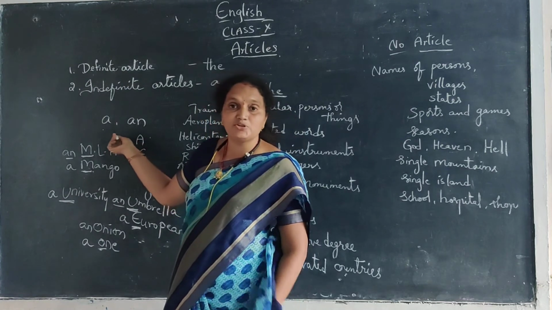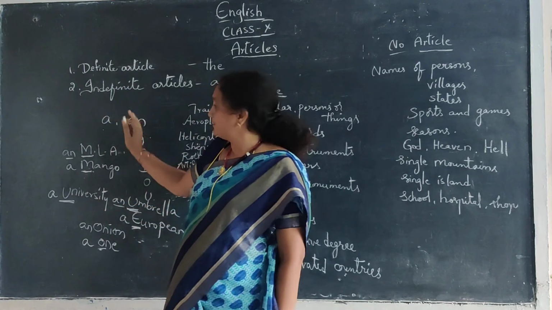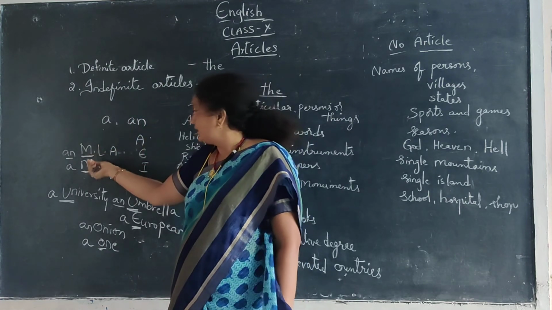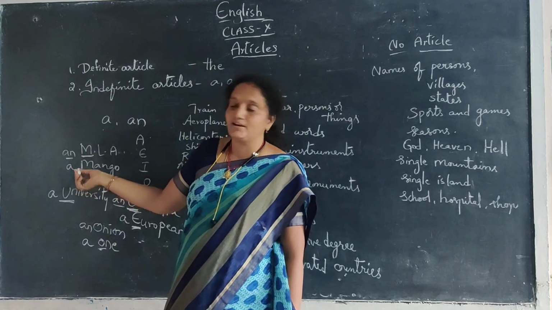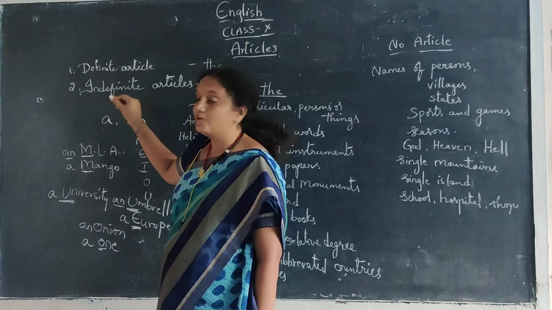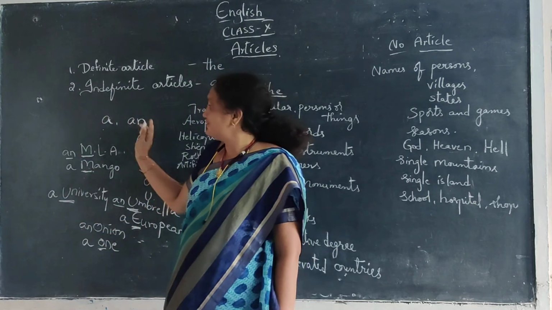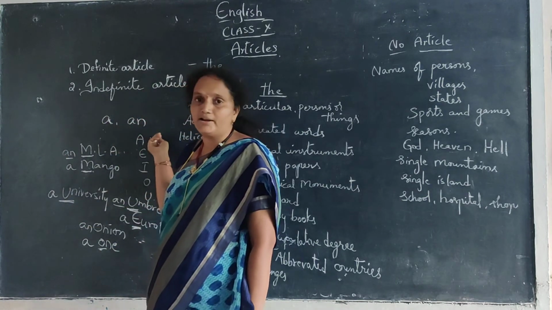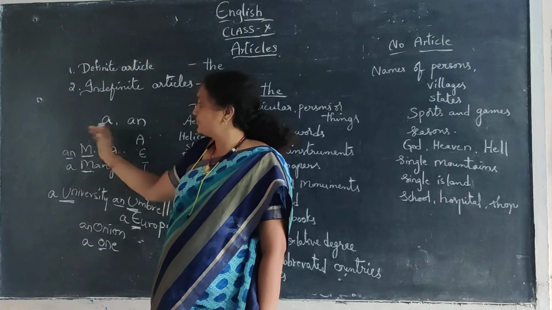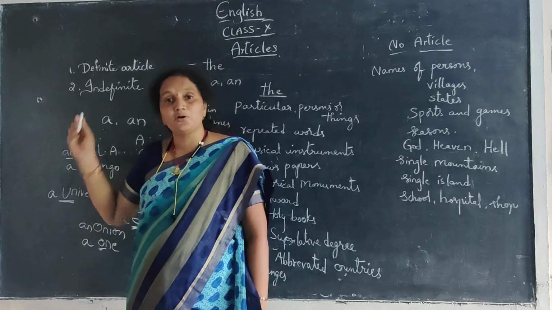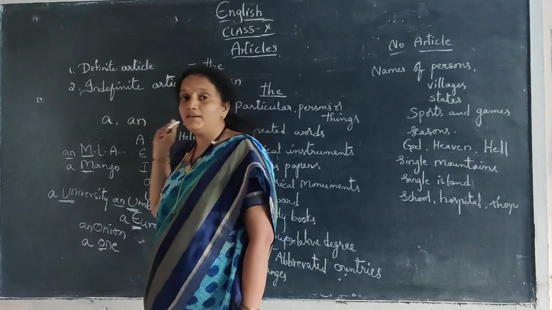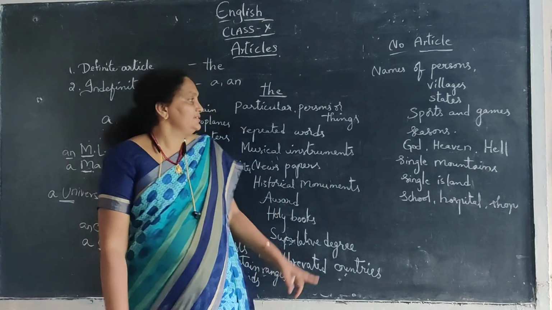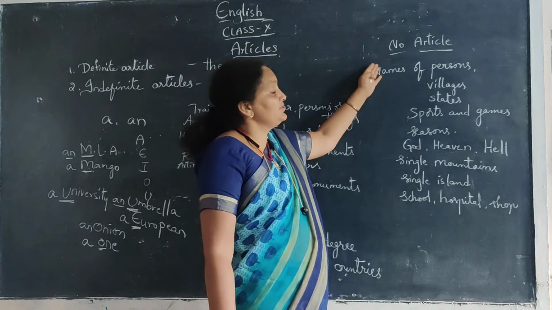If the word starts with the pronunciation of a vowel, an comes before that word. And if it starts with the pronunciation of a consonant letter, the indefinite article a comes before such a word. So these two are used with single countable nouns: a before consonant sound words, and an before single vowel pronunciation words. Now the next one is no article.